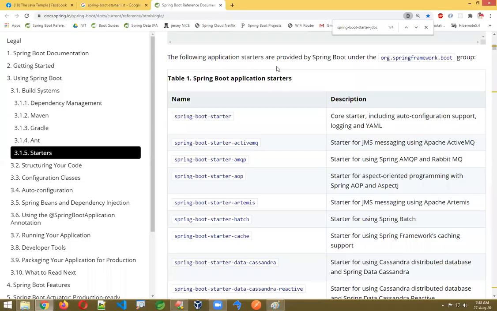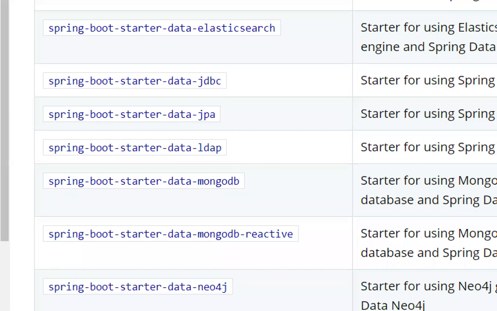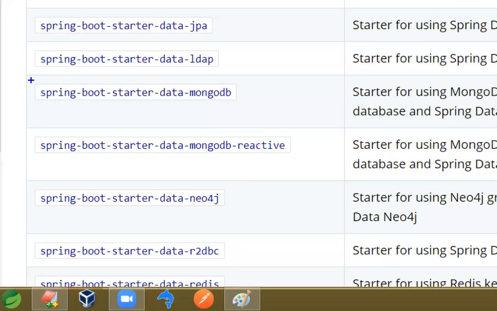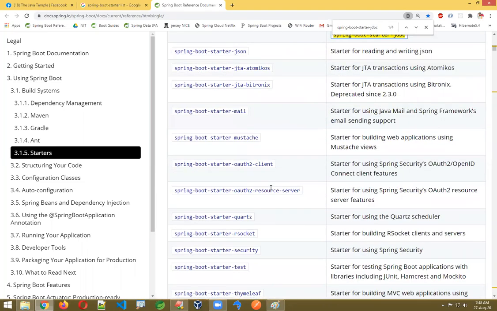Now for every requirement a starter is there. You can see here, I gave JDBC directly, right? Actually it's data JDBC, the name is slightly different. I just gave JDBC directly for your understanding, as you may get confused about what this data JDBC is. I'll show later. All database operations they have given as data: JPA, data JPA, Mongo database, yes, we see Mongo database also. Like this we have all of them. For every requirement there will be one dependency here, as you can see.